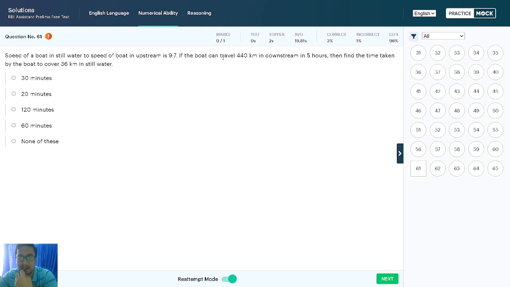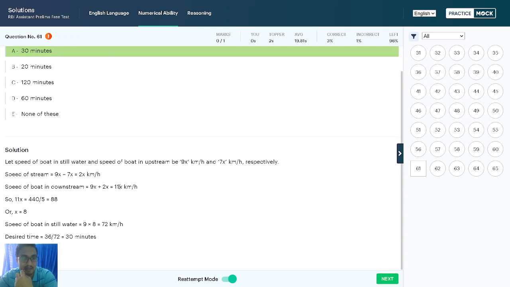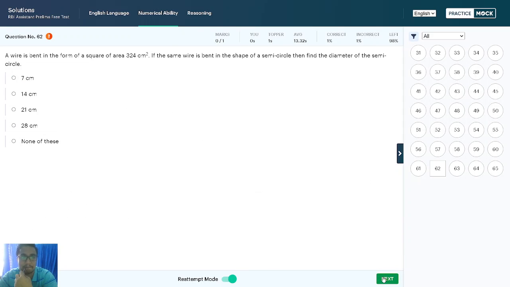Solve like that simply. 11x is equal to the downstream distance traveled, 440 by 5, which means 88 kilometers per hour. So x will come to 8. So x of 8 means still water is 72. It covered 36, meaning in half an hour it will go 36 kilometers. So solve simply.